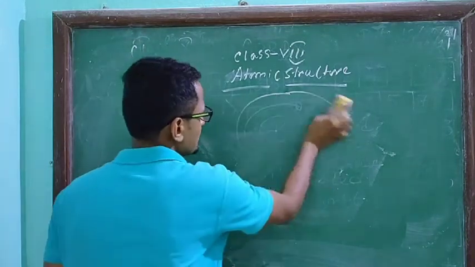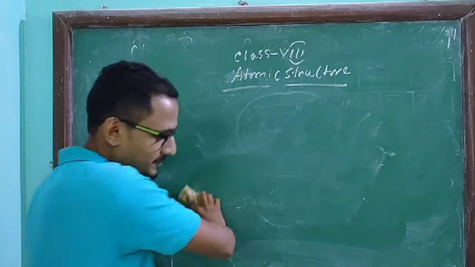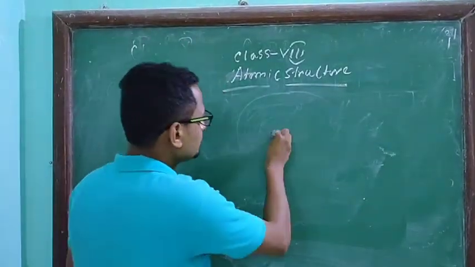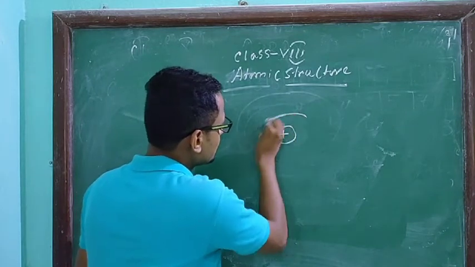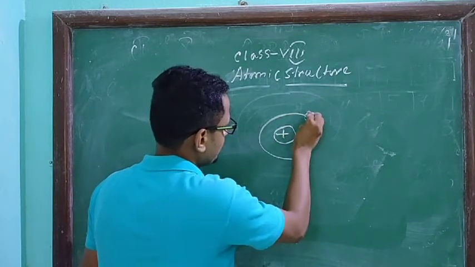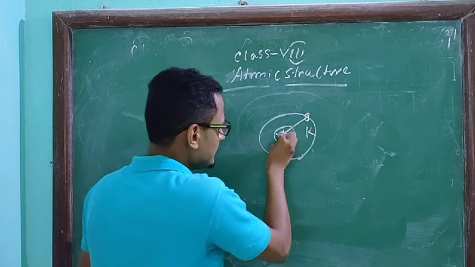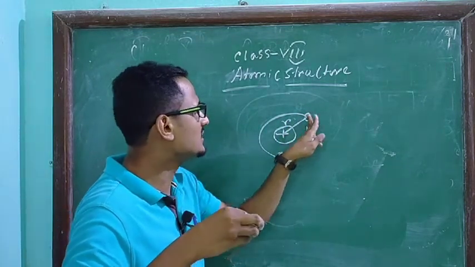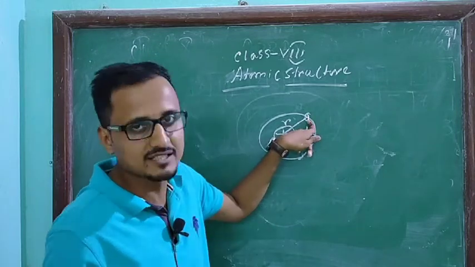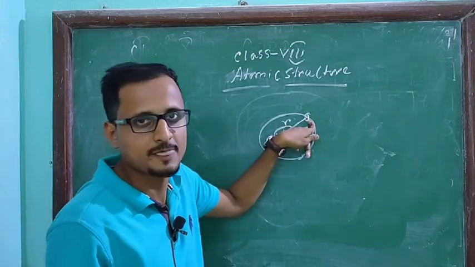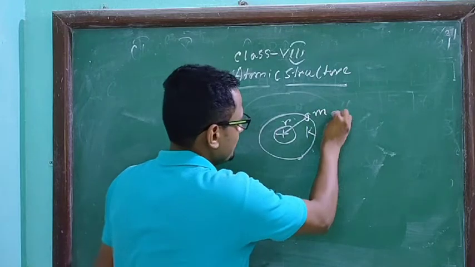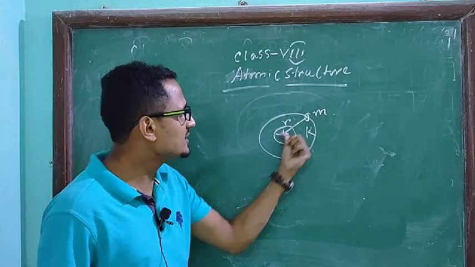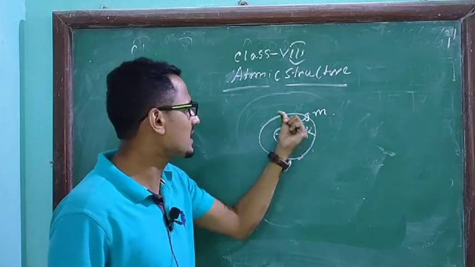Okay. So electrons will revolve within a certain stationary orbit, whose radius will be fixed. Now, this is the nucleus, and say the electron is in the K orbit. This is the radius r, that means the distance between the nucleus and the electron. As the electron is a particle, it has a particular mass. Say the mass of the electron is m, denoted by small m, and the radius of the circular orbit is r.